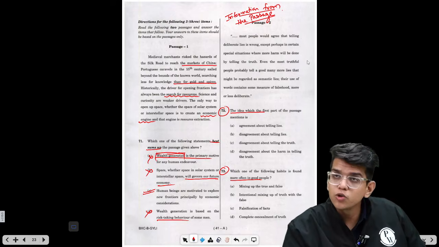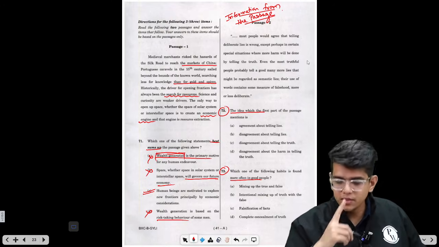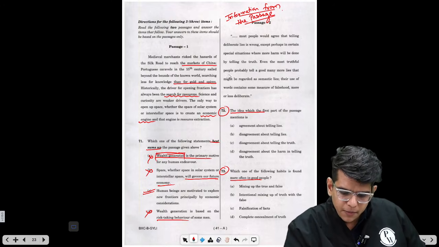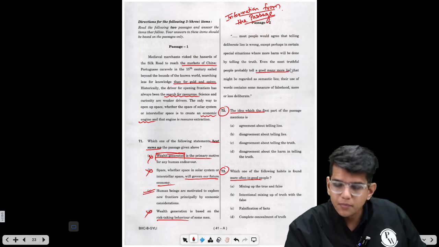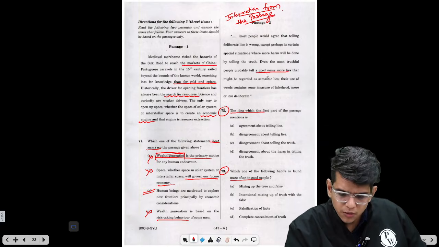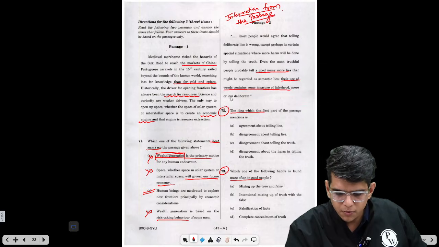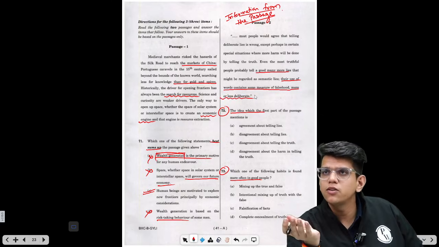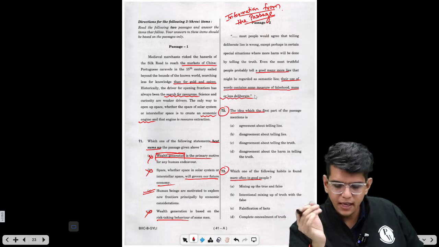Even the most truthful people tell a good many more lies that might be regarded as semantic lies, which contain some measure of falsehood more or less deliberately. People who are considered truthful also lie many times.